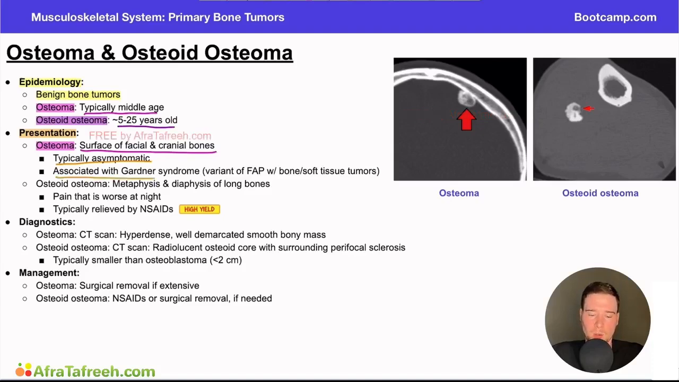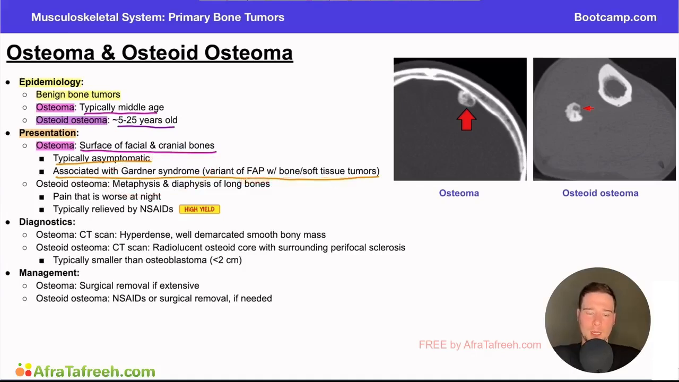Additionally, it's associated with Gardner syndrome, which, if you recall, is a variant of FAP, or familial adenomatous polyposis. If you recall, FAP is an autosomal dominant condition due to a mutation in the APC tumor suppressor gene. This can lead to a significant amount of polyps in the GI system that have a high risk of malignant transformation. Now, when patients have this condition and they also have osteomas in the body, this is considered a variant of the FAP, and we call this Gardner syndrome. So it's essentially FAP with bone or soft tissue tumors in the body as well.